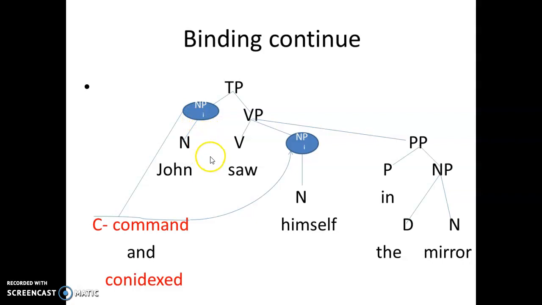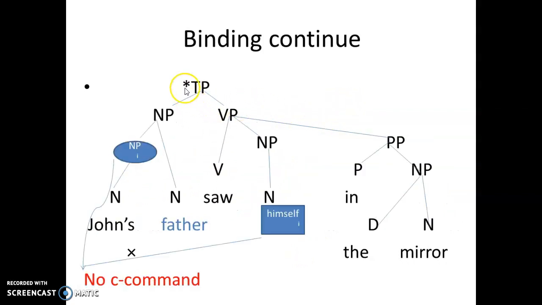That means there is no other subject or no other nouns bound by the first noun phrase that's interfering between John and himself. So John directly C-commands and is co-indexed with himself. It's the opposite of the second tree here, which is the ungrammatical one.